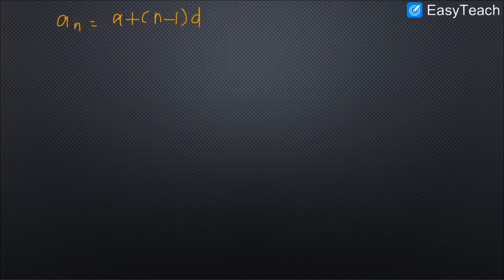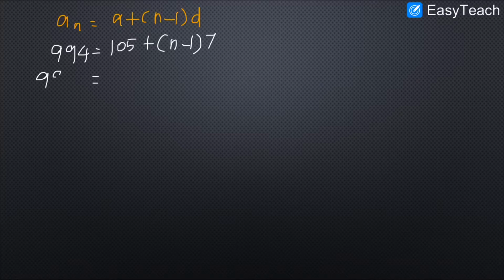Let's substitute the values for an. We know that the last number 994 equals, for a, 105 plus n, we need to find n, minus 1 into d, for d 7. So 994, let's bring the 105 to the left side.